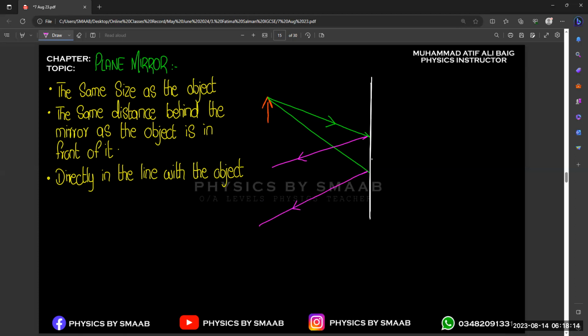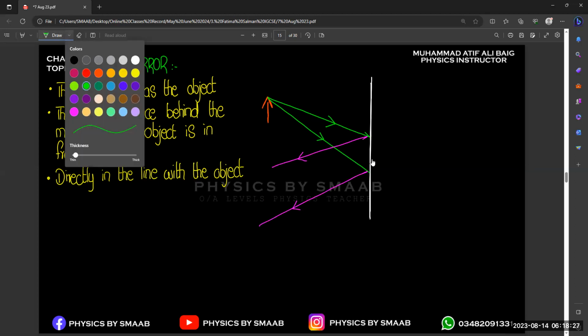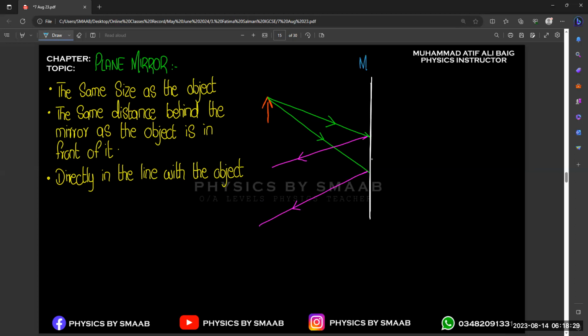Okay, so the purple ones are the reflected rays and the green ones are the incident rays, right? Now, for the ray diagram in plane mirror cases, in the center we have the mirror. And you know, in a plane mirror, one side is completely shiny, the reflecting one, and the other side is the rough one, right? So the right side is the rough one and the left side is the reflecting one, with the shiny surface.